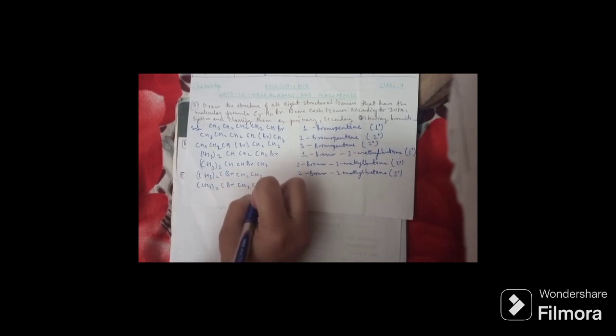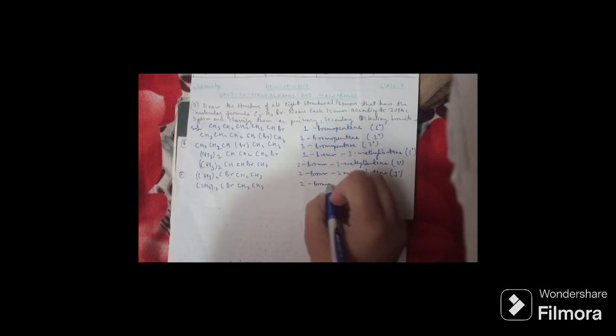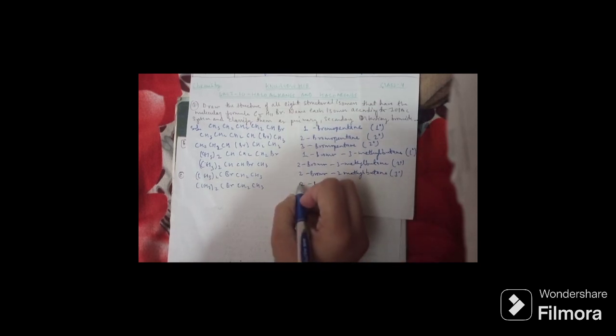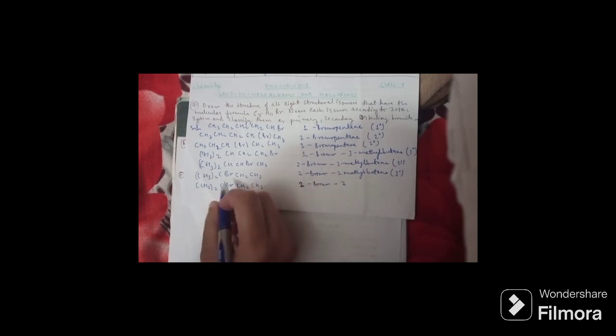Then we have (CH3)2CBrCH2CH3, which is 2-bromo... no, I repeated.